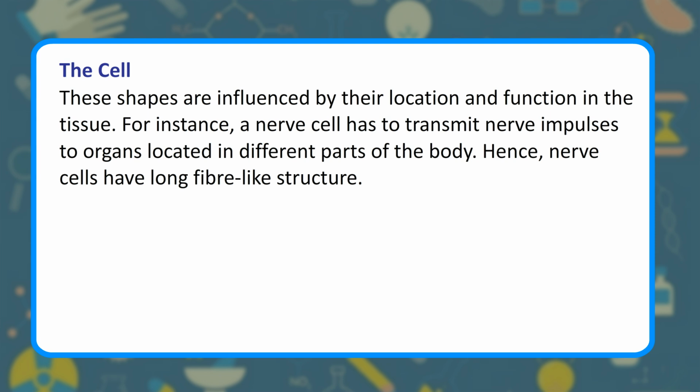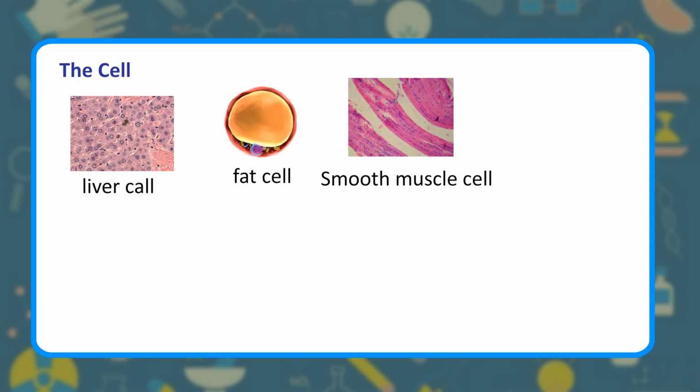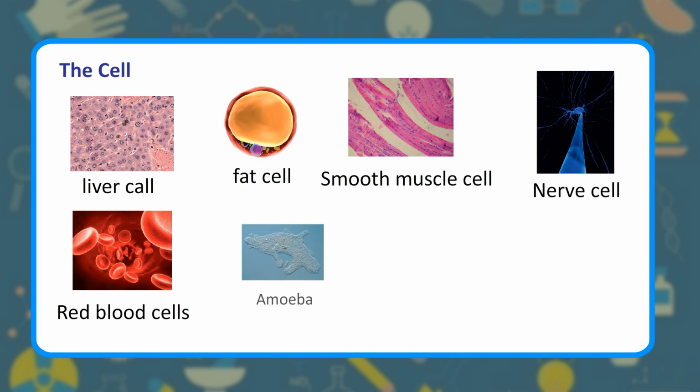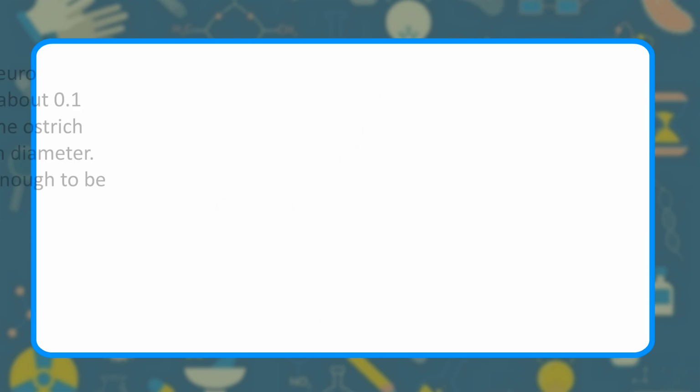Hence, nerve cells have a long fiber-like structure. Liver cell, fat cell, smooth muscle cells, red blood cells, nerve cell, amoeba, Chlamydomonas: variety in the shapes of cells.